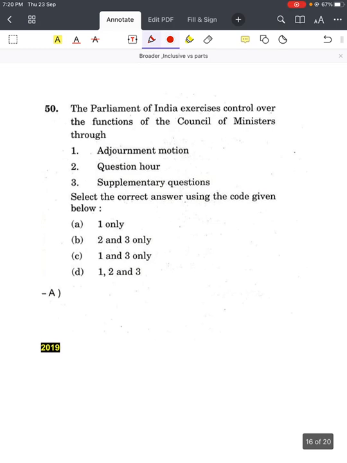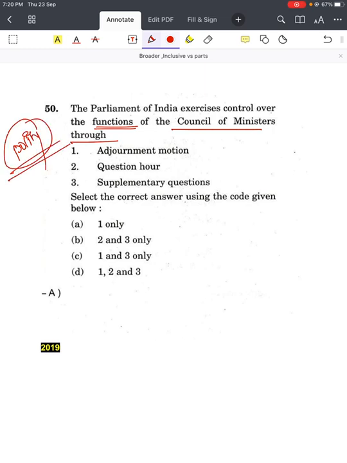Next, the Parliament of India exercises control over functions of the Council of Ministers through, actually in polity, don't go through any approach. I'm just taking it as an example, but most of the approaches will not work, because in polity they will mostly ask exceptions. So first, which of the following control over the functions of the Council of Ministers? Adjournment motion, yes, definitely. Question hour, they can ask questions. Supplementary questions, with that only. So the answer is 1, 2 and 3. Nothing to discuss in this question.